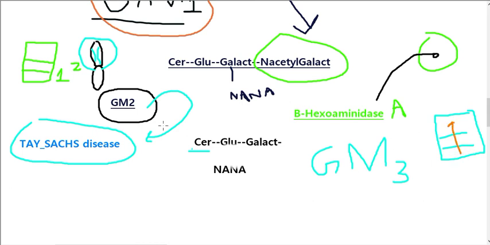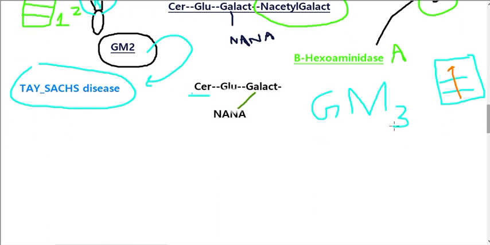Here galactose is connected with NANA, N-acetylneuraminic acid, not glucose. So the next component that should be removed by the lysosomal enzyme is N-acetylneuraminic acid. For causing the removal of this N-acetylneuraminic acid, there is another enzyme, and that enzyme is called neuraminidase.